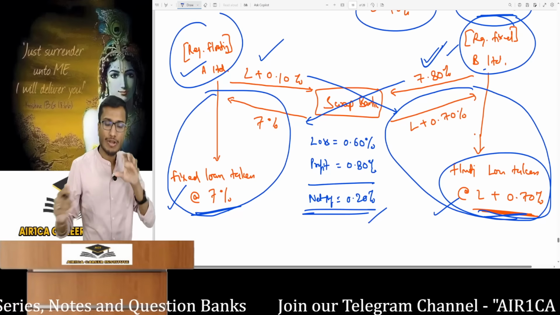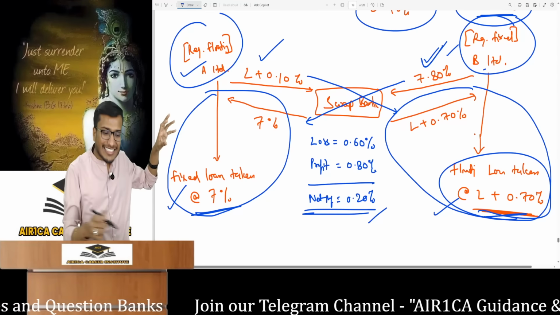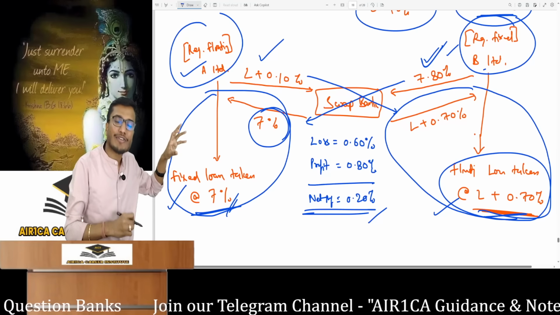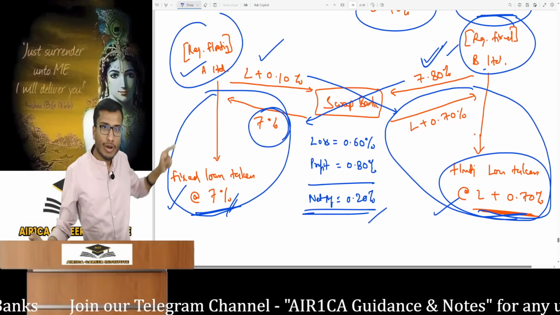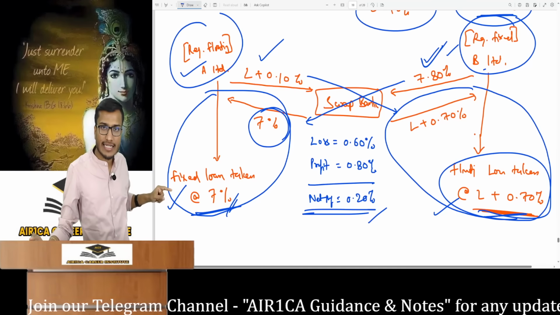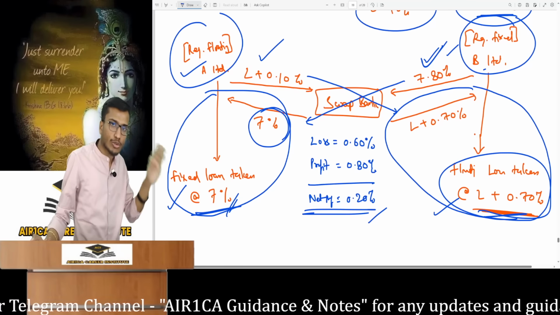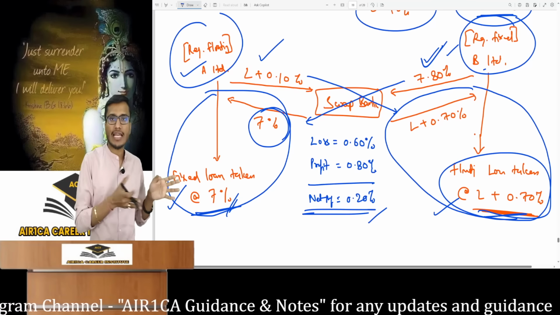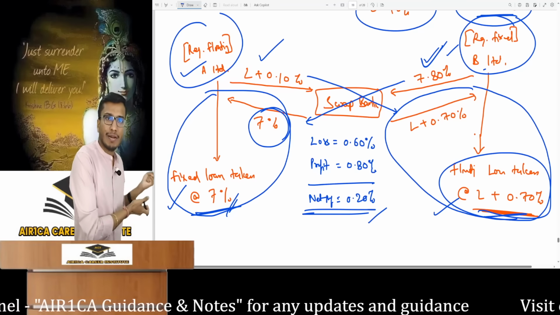7.8% came, and the swap bank will transfer this fixed interest to A Limited. How much? 7%. Why will he give A Limited only 7 when he got 7.8? Because what A Limited has to do is give 7% fixed interest to its lender. A Limited didn't want the fixed loan, yet must settle it fully regardless of lender. It will tell the swap bank that I took a fixed loan and I gave it to you. Give me its interest so that I can settle with my lender.